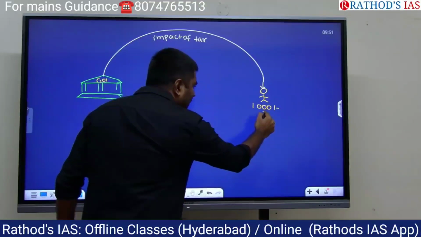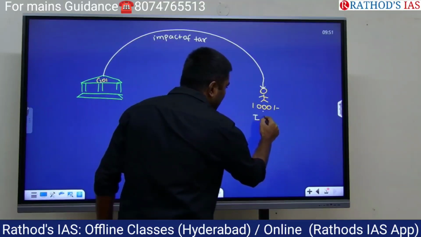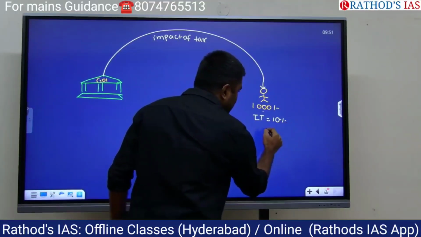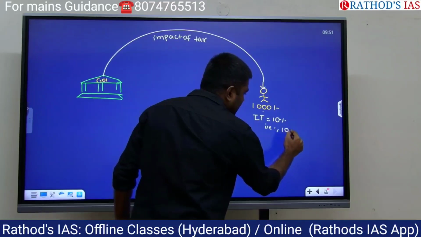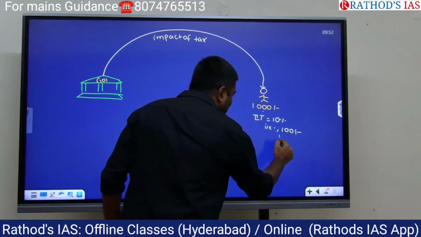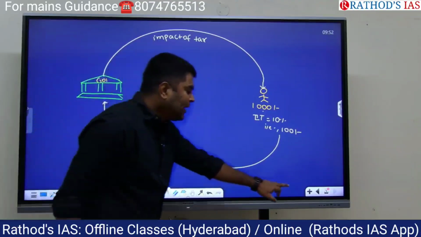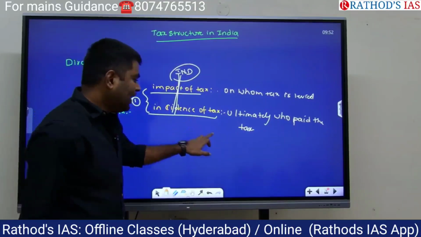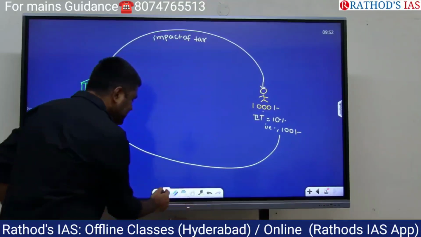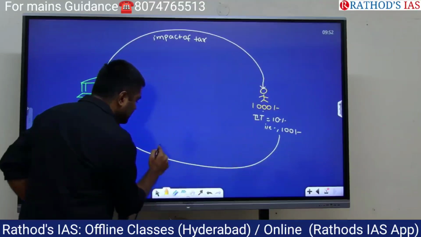Now, say for example, here the income tax IT is equal to 10%, that is 100 rupees. This 100 rupees will be paid by this individual to the government of India. Now, what is the term we use for ultimately who is paying the tax? Incidence of tax. Now, the incidence of tax is on the same individual.